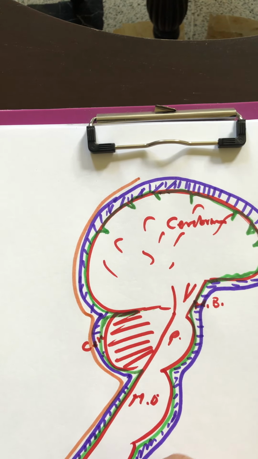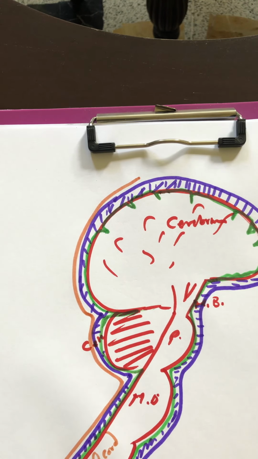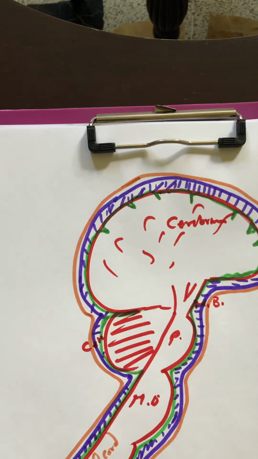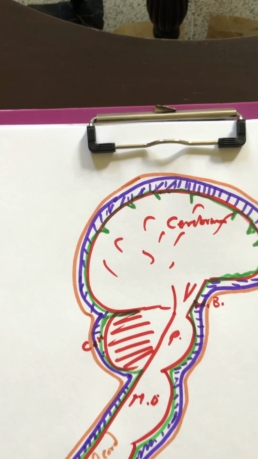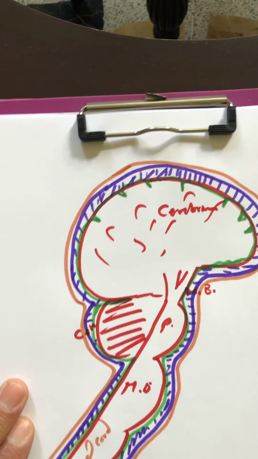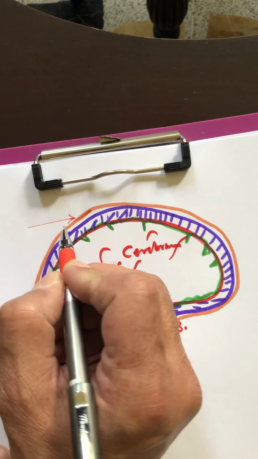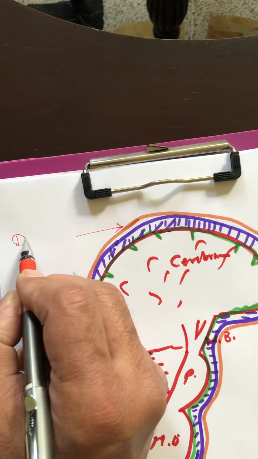Of course, this is the spinal cord. The dura passes around the spinal cord, going up, and this is the dura mater. So these are the three. This is a simple picture to show you. The most outer layer is the dura mater.